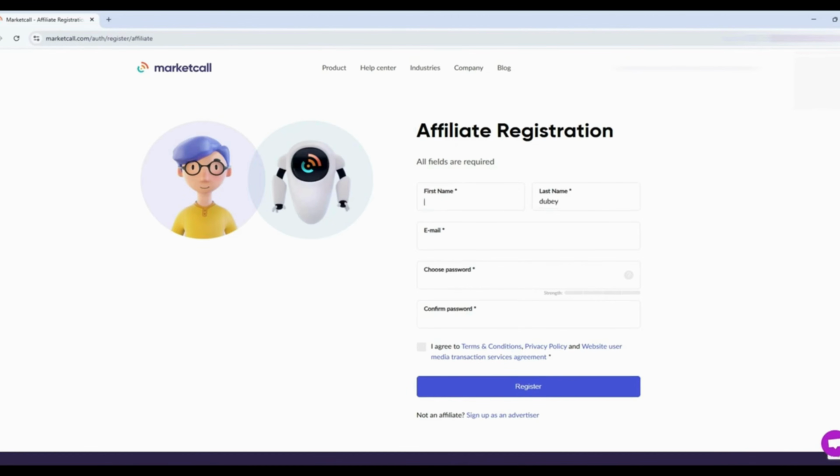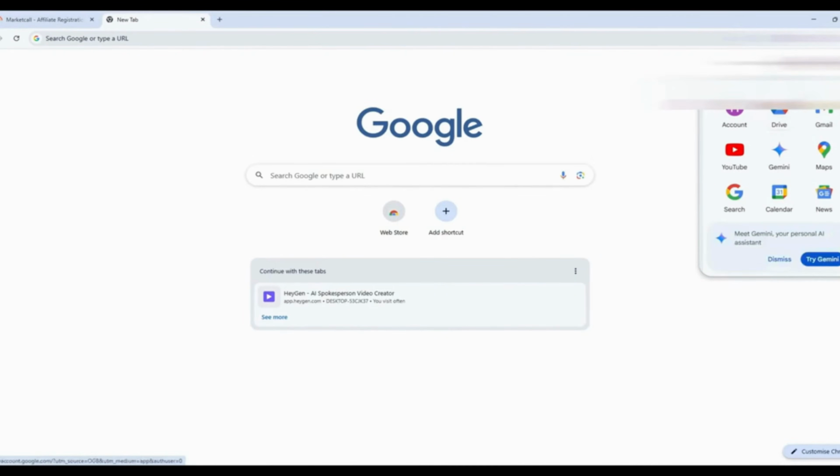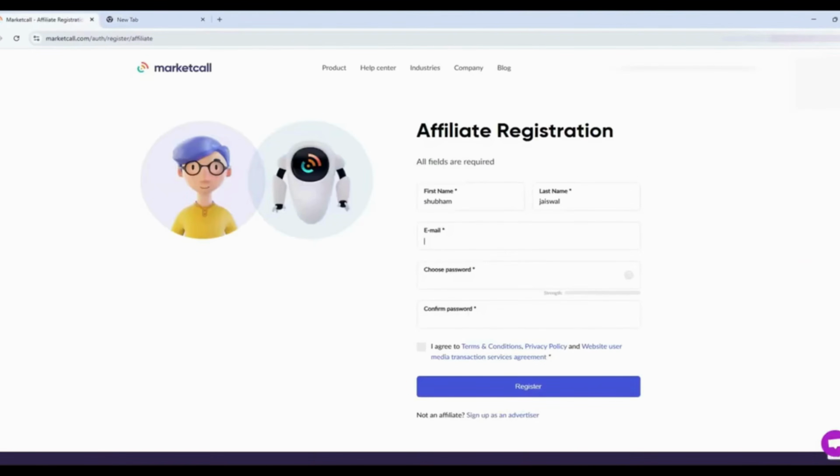Because I already have so many accounts, I'll do this: Subham Jaswal. Now the email ID. I'm using a fake name, but you should use your own name. Now let's choose this.